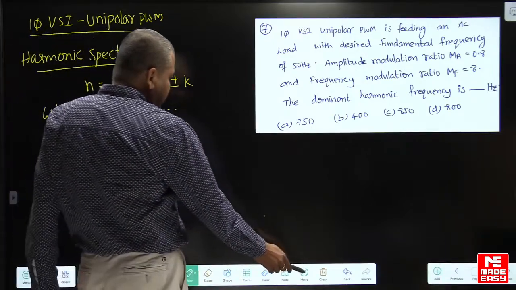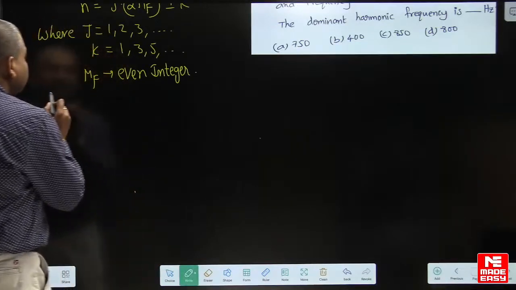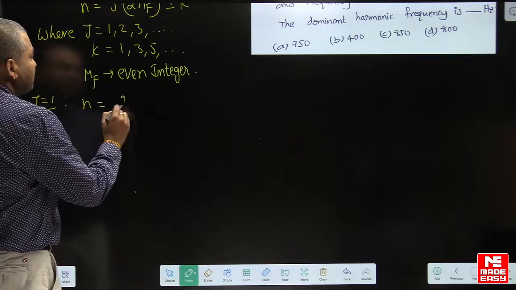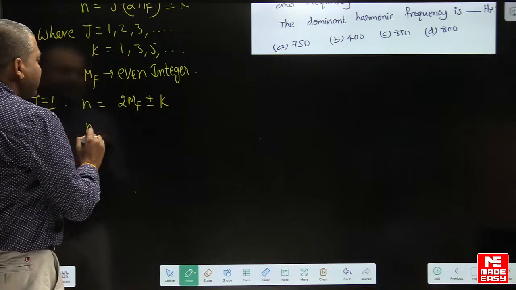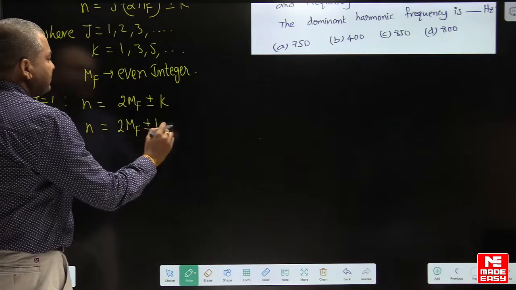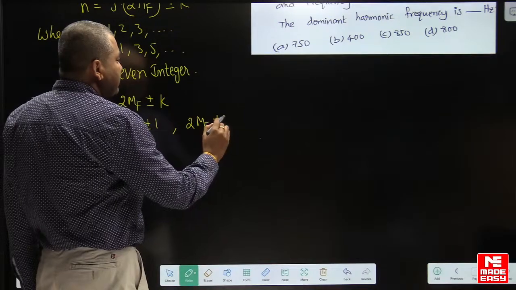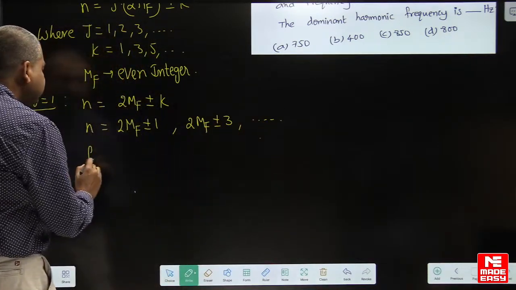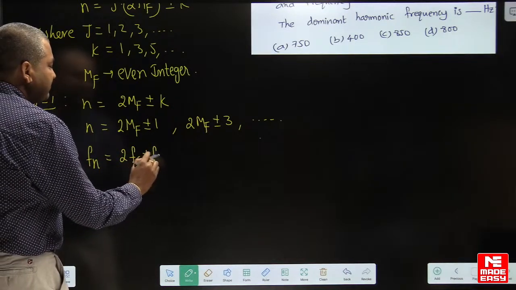Now what happens when j is equal to 1? So first let us take j is equal to 1. N is equal to 2 into mf plus or minus k, and k is an odd number here. 2 into mf plus or minus 1. Next 2 into mf plus or minus 3 and so on. And what are their frequencies? 2 into fc plus or minus f1.